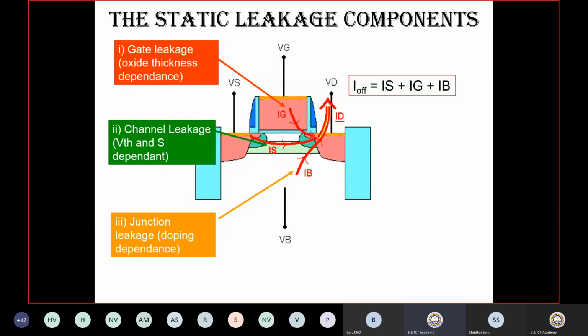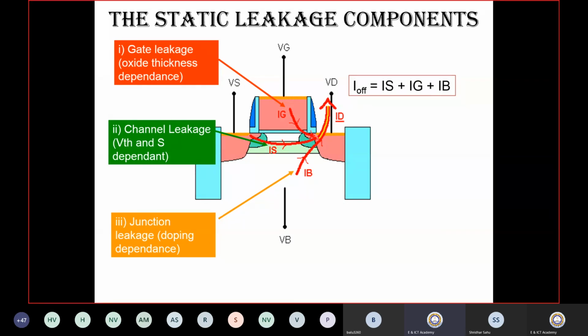And as you know, if we have a PN junction and it is reverse biased, then we have a minority carrier distribution, and because of the minority carrier distribution we have the leakage current, right? So these are the various factors involved in the static leakage current. That includes gate leakage. Why gate leakage? Because it will contribute